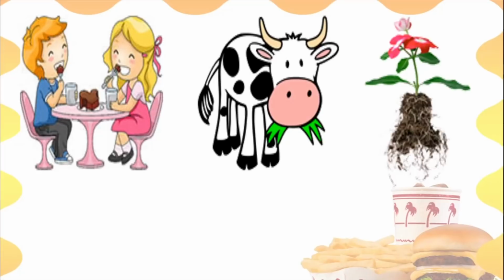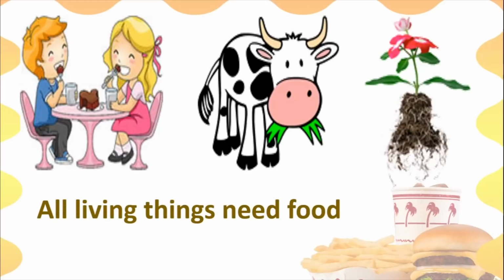So the human beings, people like you and me, we need food. The cow, that means animals, also need food. And of course, plants also need food. That means all living things need food. When we talk about living things, what do we mean? People, that is human beings, animals, plants, all these are part of the living things.